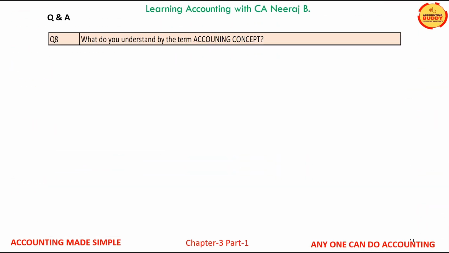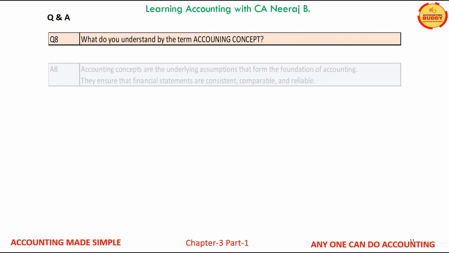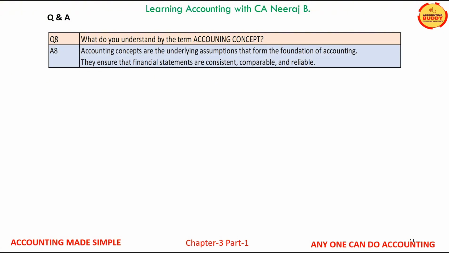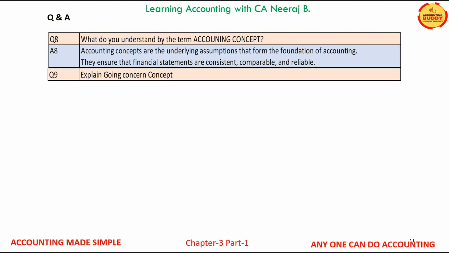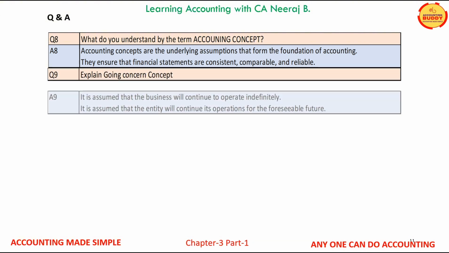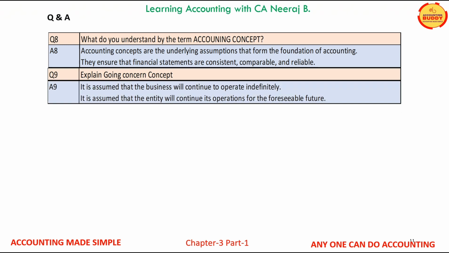Question number 8 on your screen is, what do you understand by the term accounting concept? Accounting concepts are the underlying assumptions that form the foundation of accounting. They ensure that financial statements are consistent, comparable, and reliable. Question number 9. Explain going concern concept. Answer is, it is assumed that the business will continue to operate indefinitely, and it is also assumed that the entity will continue its operations for the foreseeable future.